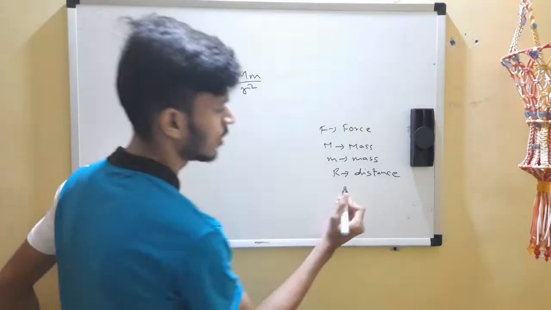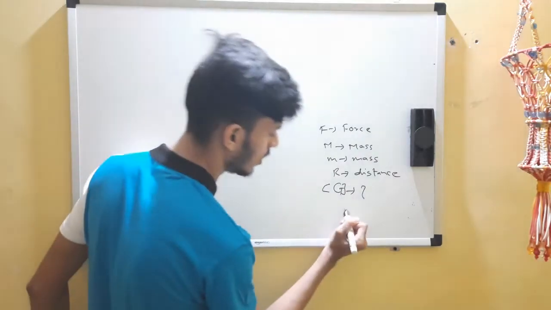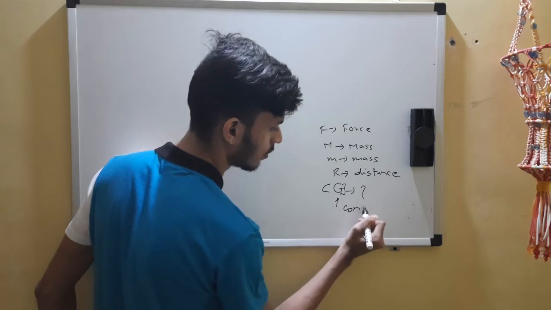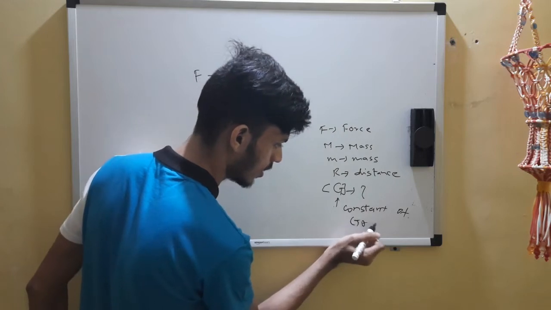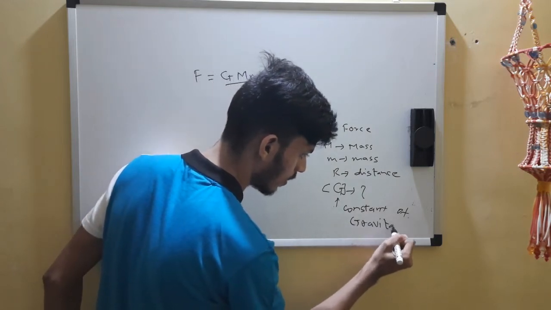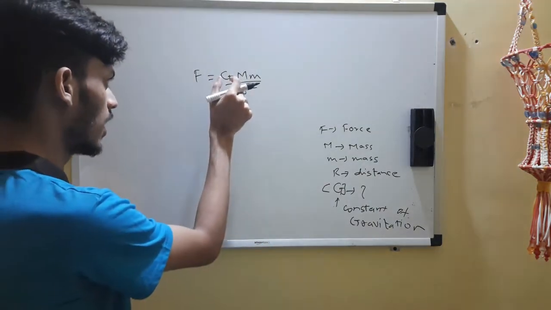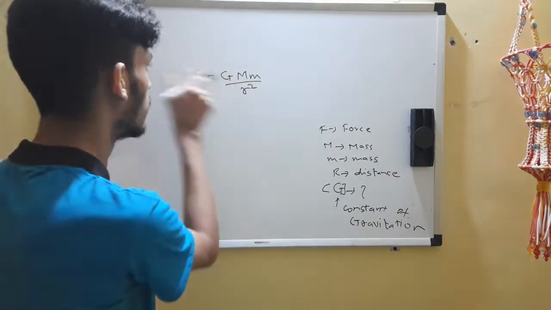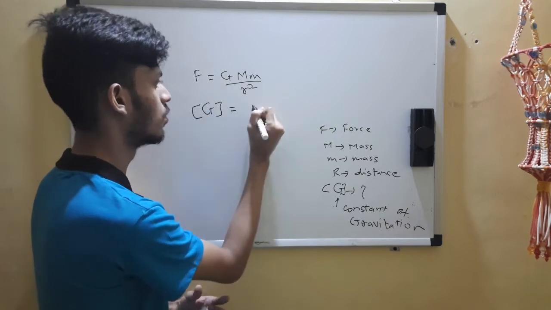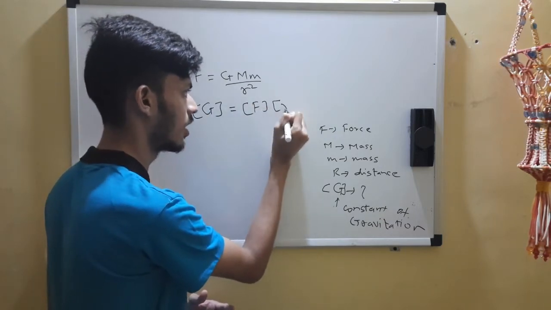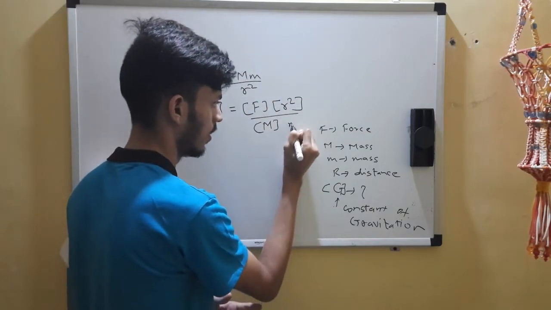So we are concerned about the formula. Okay, they asked us for G, the dimensions of G. Okay, what is this G? Constant of gravitation. You might already know it. Constant of gravitation, it's a constant. Very good if you know the value. Okay, so we want the dimensions of G. One good thing we can do is to just swap. So get G, and this goes there. So F and this r square. Both M's get down, M and m.